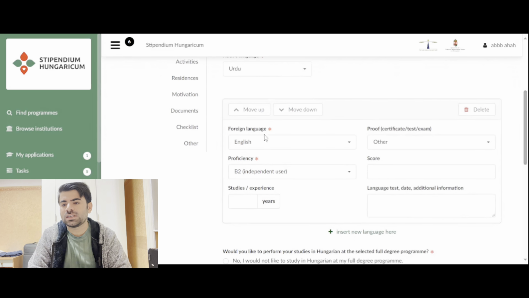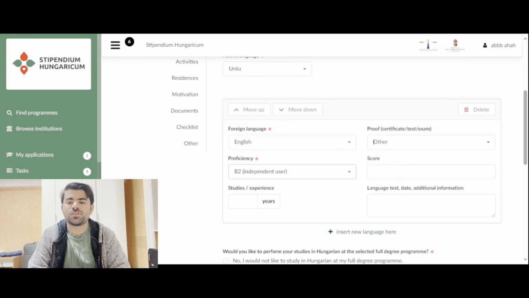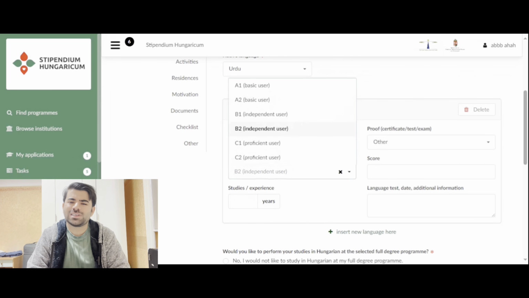I selected English. And proof certificate exam. If you have any proof certificate exam, that's also fine, but if not, then select other. For proficiency, you must put B2. If you already have an exam and you have any other proficiency, that's fine. But otherwise, for all those who are applying on the basis of an English language proficiency certificate from your university, you have to put B2. B2 is actually independent user for every university. It's required, B2. So that's all fine.